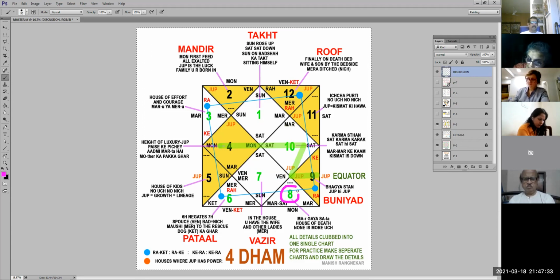When you come to the eighth house, it is the house of death. Like here we said, here the person has started to live, here the person is dying. So nothing is obviously uch over here, and moon which was uch over here now becomes neech over here. It is always mirror image. And here we are saying since it's the house of death, we are saying मर गया साला, पक्का मर गया. तो पक्का घर उसका, मार्स मर गया साला, मार्स सैटर्न, and confirmed मर गया तो हाँ मर गया.